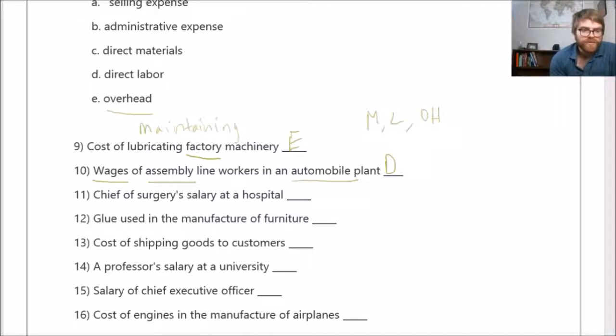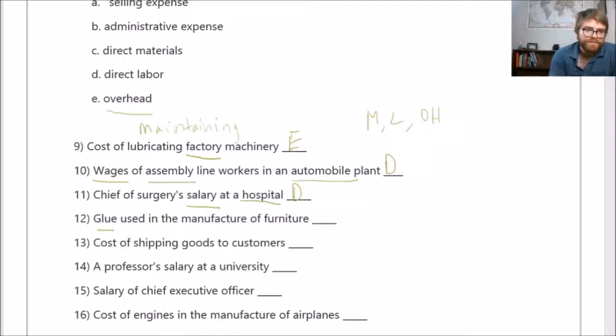Chief of surgery's salary at a hospital. This one's interesting. So the hospital is what's producing that service, right? There's so many different services that are offered at a hospital. And you have a dude that's chief of surgery there. And he's the one that's directly working on those patients. So that's actually direct labor. That's a toughie. Consider the hospital, right? That's where the services are. He is working on those patients in that hospital. He's a direct laborer in that hospital.